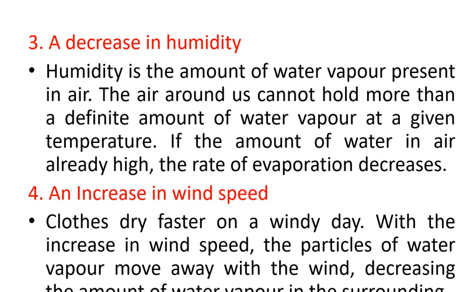That means a lot of humidity, a lot of water content in the air. So when there is more water in the air, the rate of evaporation will be less. That is why during the rainy season, the clothes will not dry fast. Okay? Shall we go to next?